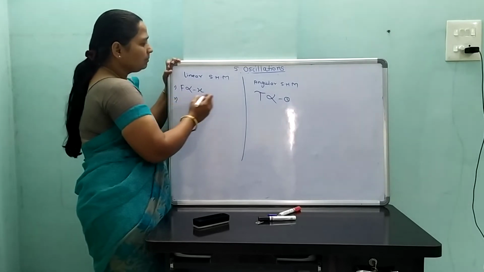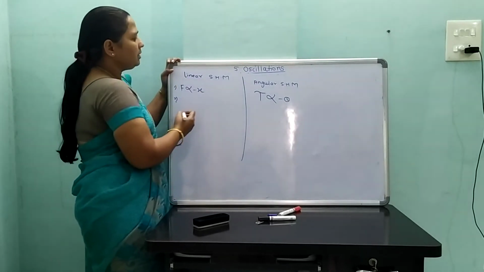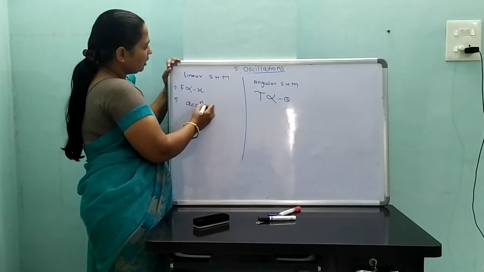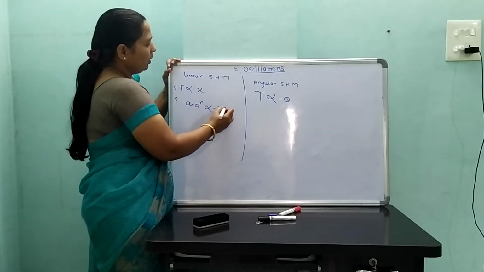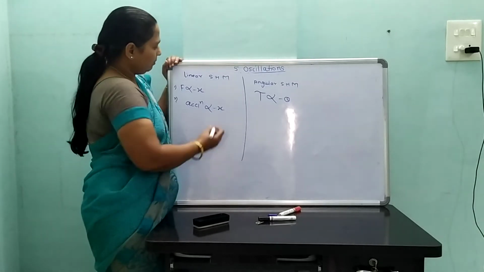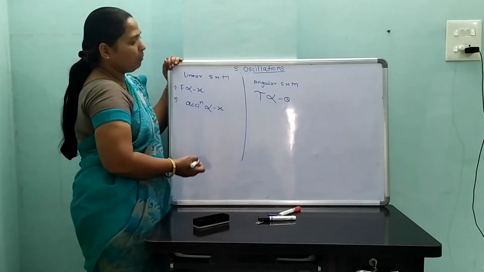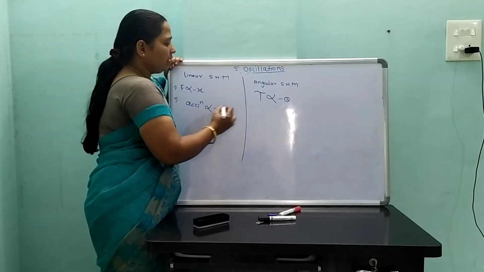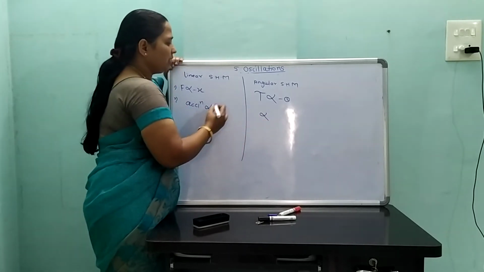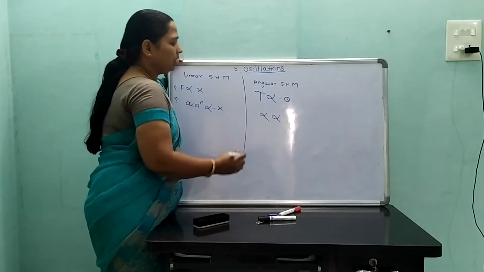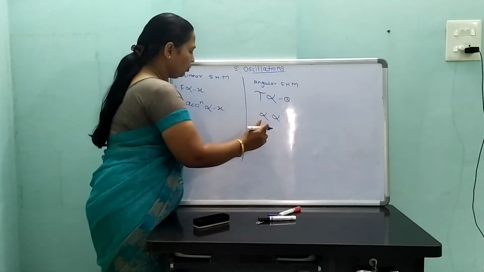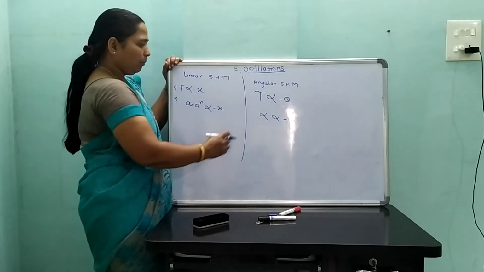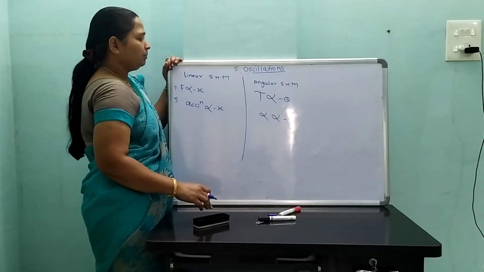Second, in linear SHM, acceleration is directly proportional to its displacement. Acceleration and displacement are in opposite directions. Here, angular acceleration alpha is directly proportional to minus theta.